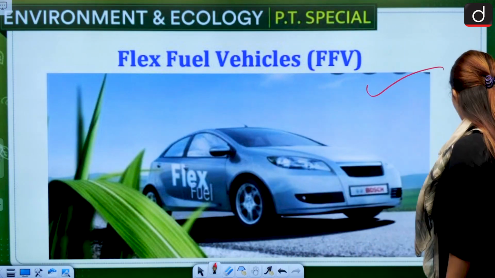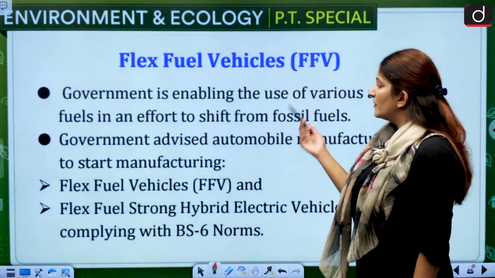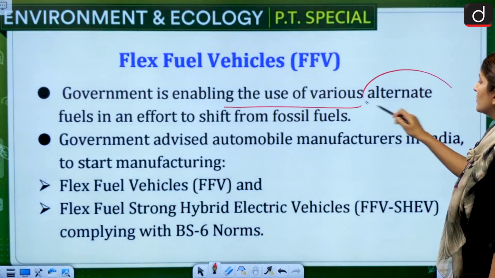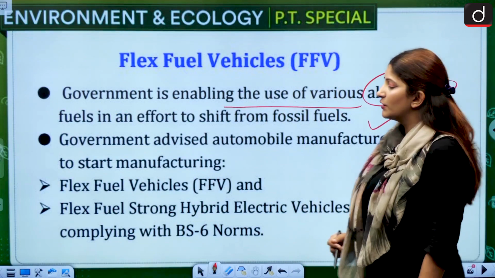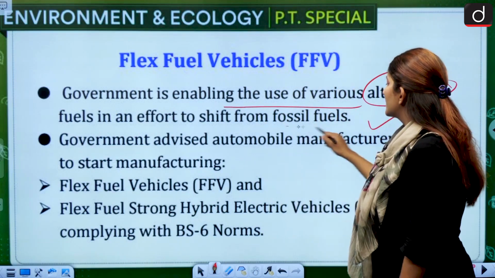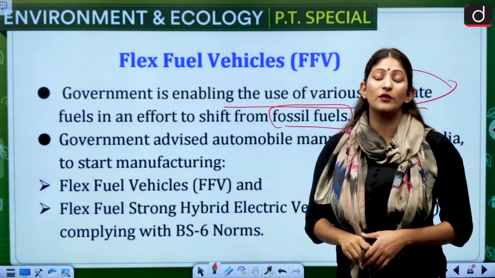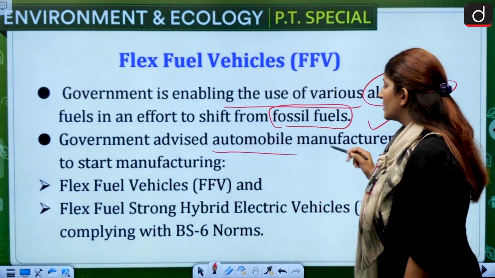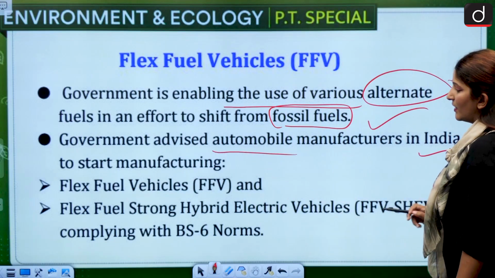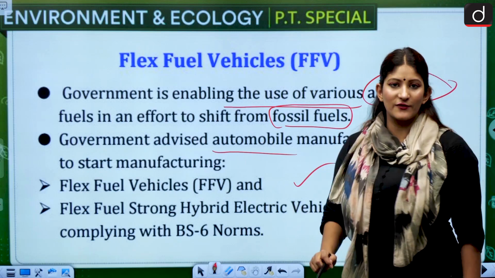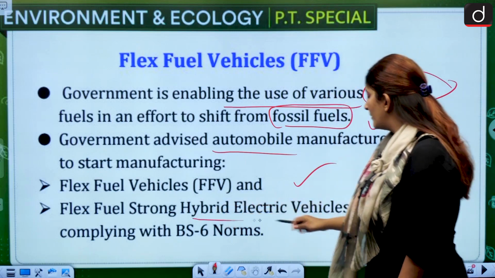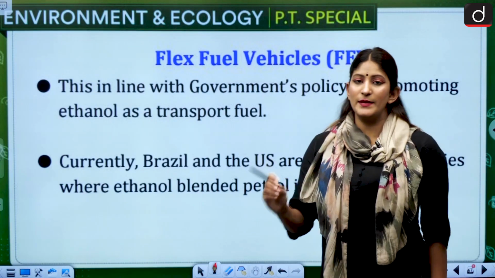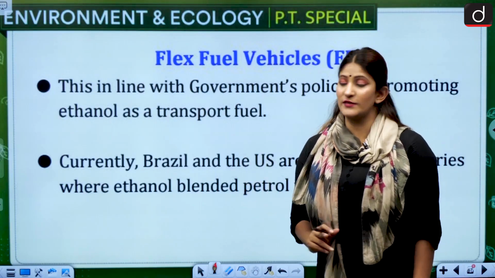Flex fuel vehicle, let's know about them. What is flex fuel? First of all, let's know the news. Government is enabling the use of various alternate fuels in an effort to shift from the fossil fuels, because we need to make sure that we do not put all our eggs in one basket. That is why this concept is there. Government has advised the automobile manufacturers in India to start manufacturing flex fuel strong hybrid electric vehicles complying with BS6 norms. So remember that BS6 norms are going to be there with flex fuel for now.